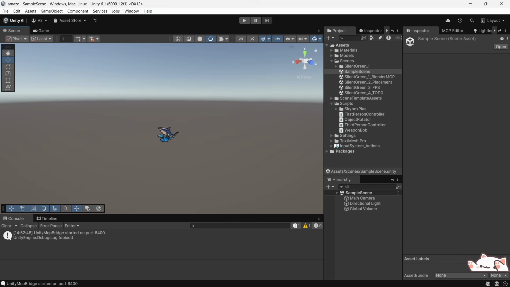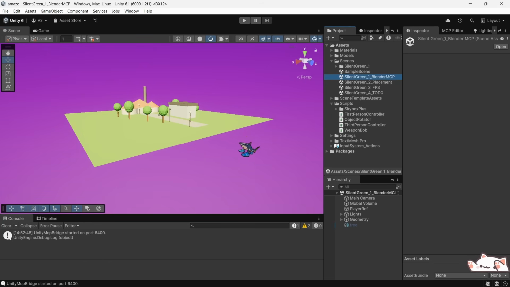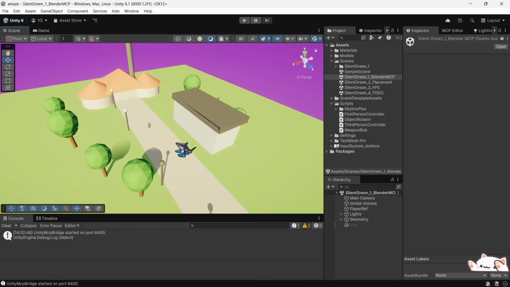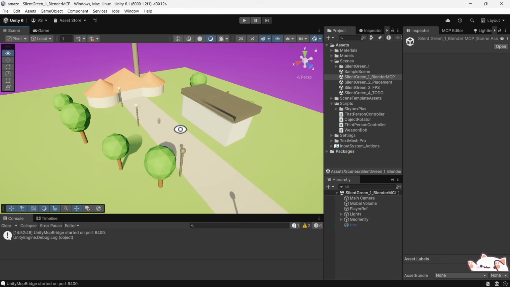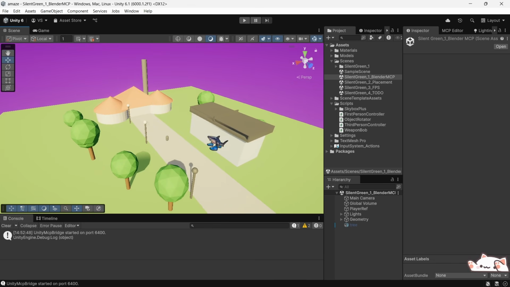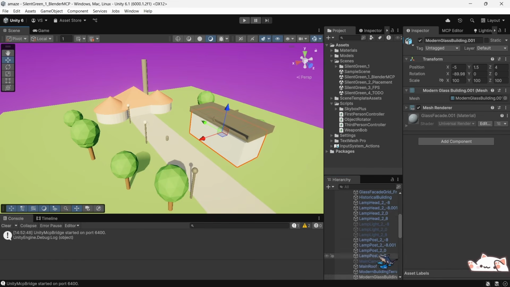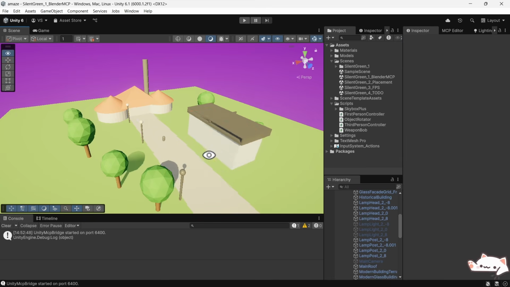This is Unity, this is the latest Unity, and once I dropped the scene generated from Blender MCP into Unity, that's how it looks. This is exactly the same scene we've seen before, but now it's in the Unity game engine. And as you can see, all the objects are separate and named properly, which is pretty cool.